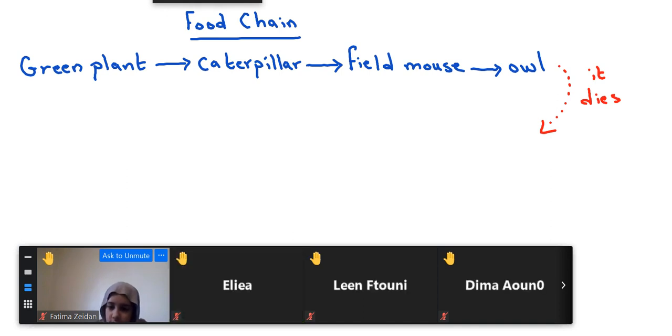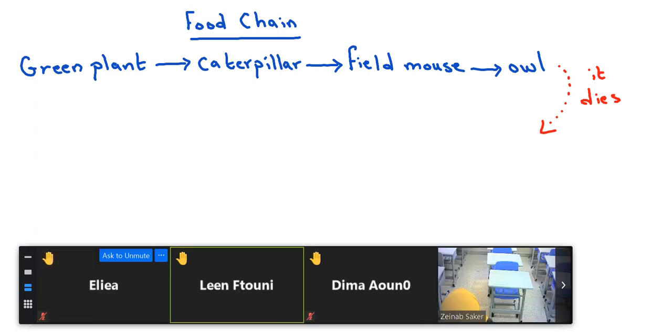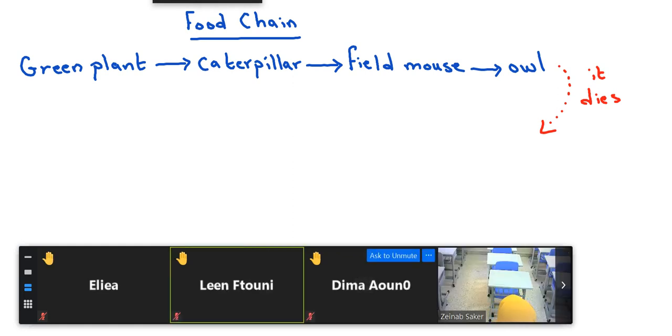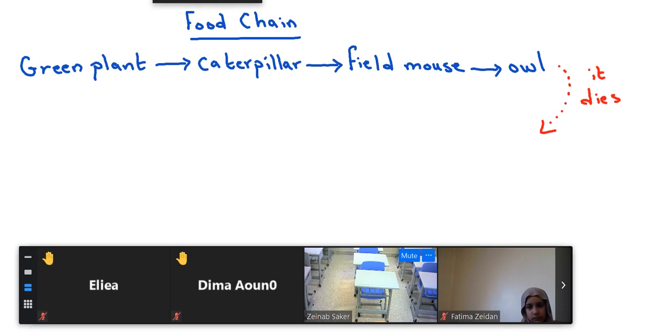Deen, can you give me an animal that can be found in the soil to take the minerals of this animal? Can you find an animal in the soil which takes the minerals when the owl dies? Which animal lives in the soil? The worm. Excellent. So please mute yourselves again. Now I can say here another living thing, which is earthworm or spider or ant, etc.